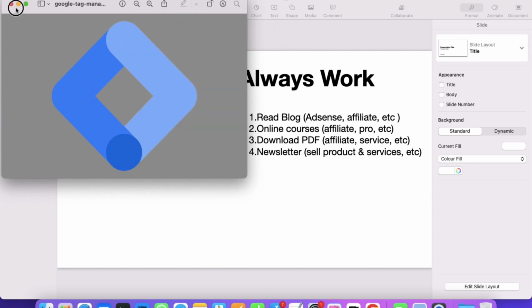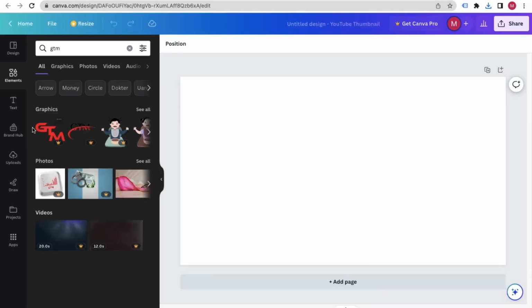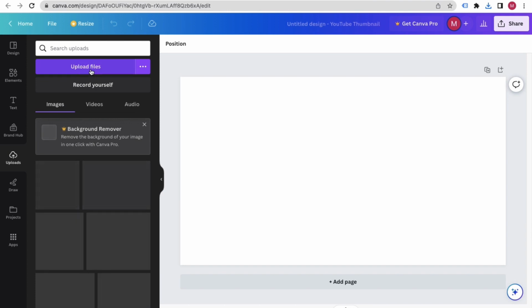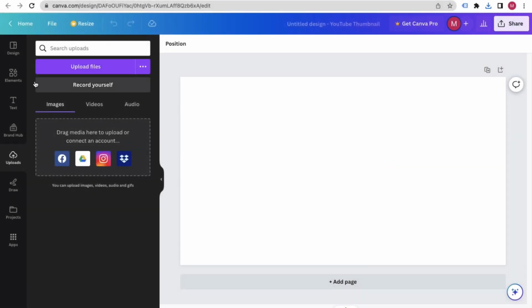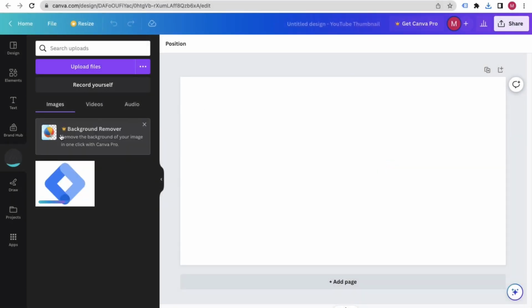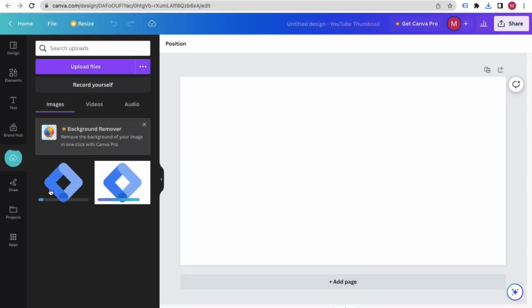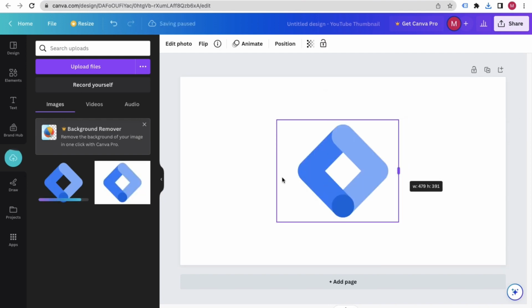Now I will simply go to the Canva canvas. I can upload it. I will select upload files. I will then go with the transparent one, which was this one. Sorry, wait, let me upload one. Actually, I have to select this one, that is the PNG format. So this is the transparent one, and I can use this image over here.